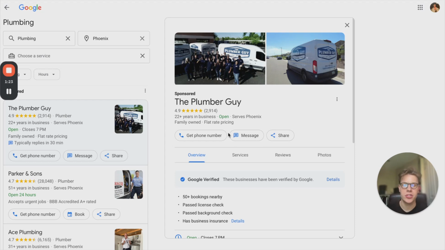Now, how much are they charged per lead? I really can't answer that. It is going to truly vary based on the industry and the location. There are some pretty fixed numbers overall. I can tell you for this plumber, depending on the service I inquire about and where they are, in Arizona over here, it's probably going to be between 40 to 60 bucks. It's definitely cheaper than most people pay per lead on Google PPC because you're probably not fully optimized. And that's why a lot of people should be using this, at least initially or together with PPC.